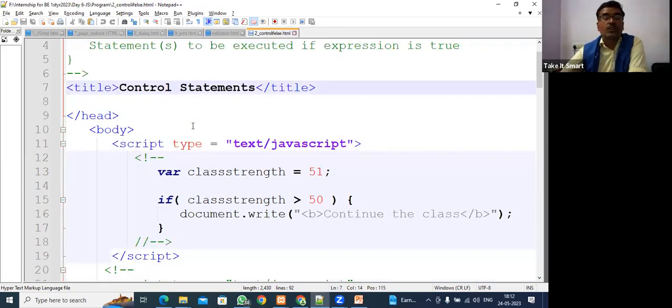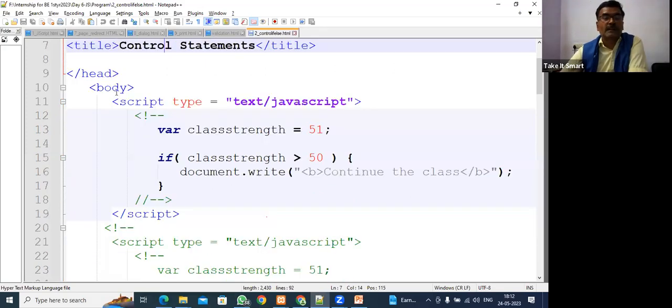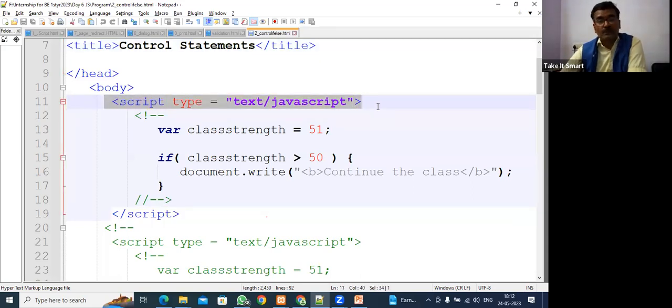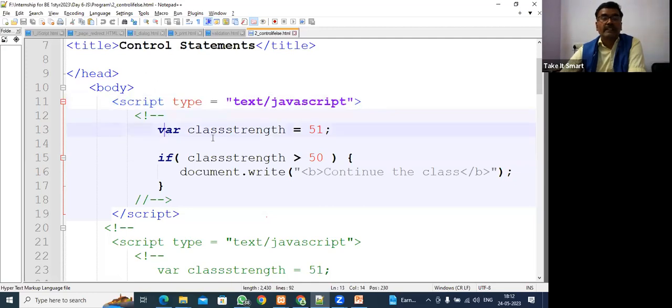I have given the control statement. So how can we use if and else statements in JavaScript? Wherever we write, we write in the HTML program. First we have to declare JavaScript, where class strength is given. Class strength is a variable. What is its value? 51.